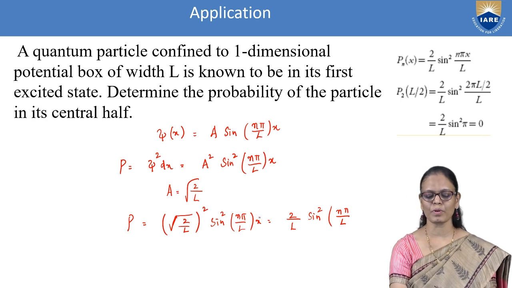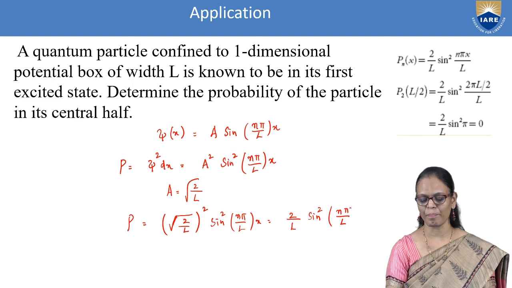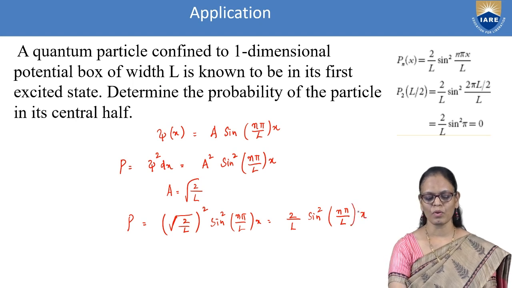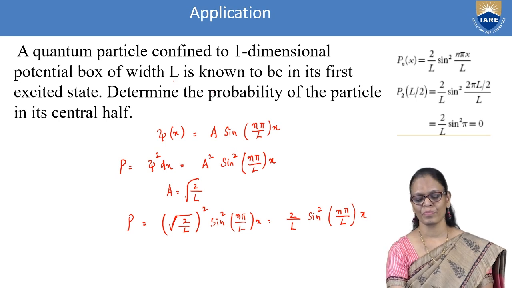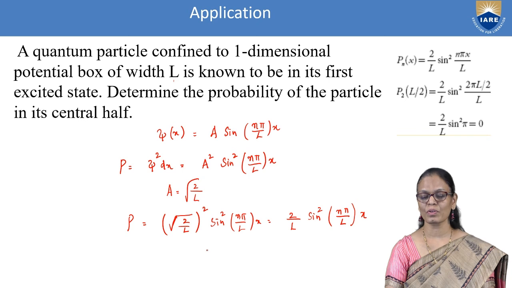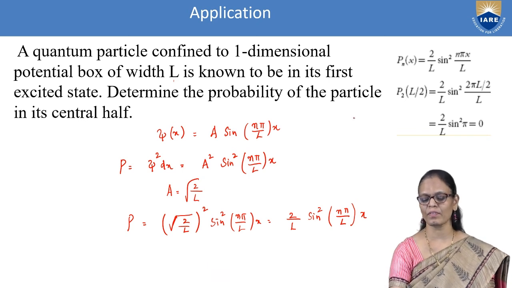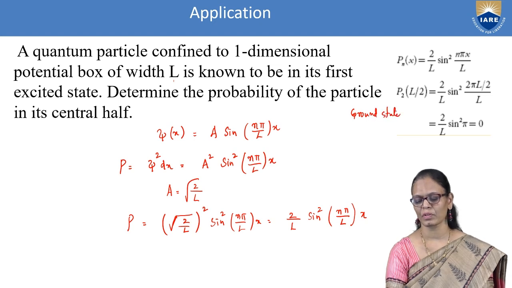Now what is the probability of finding it? What they are asking here, we will apply the condition. The condition is a potential box of width L, and the particle is known to be in the first excited state. You need to understand that for the ground state, n is equal to 1.